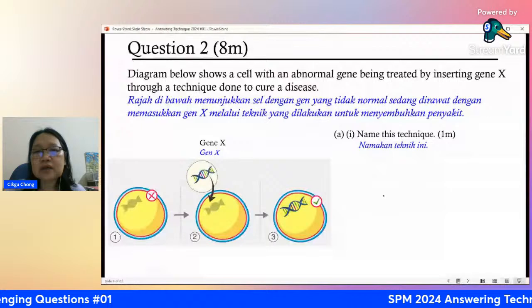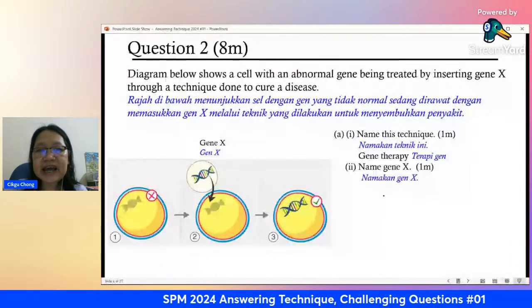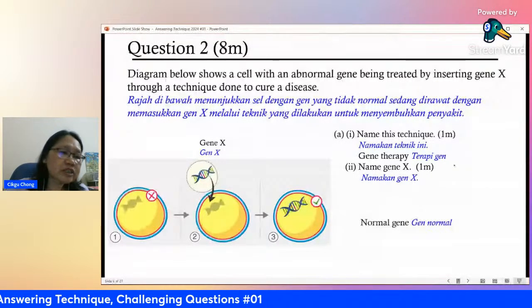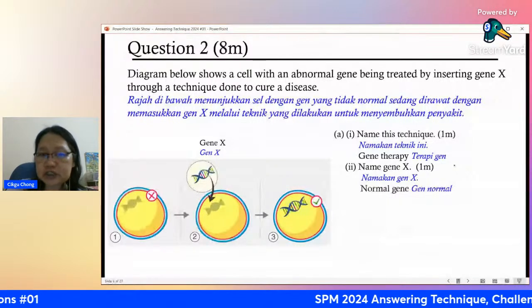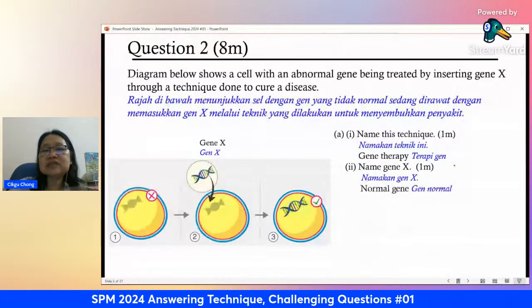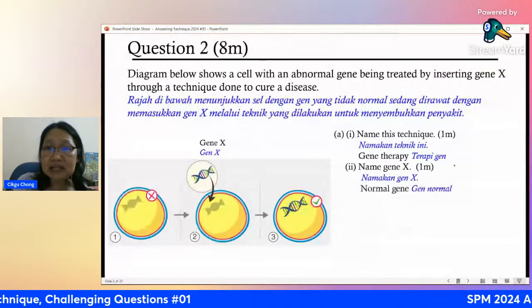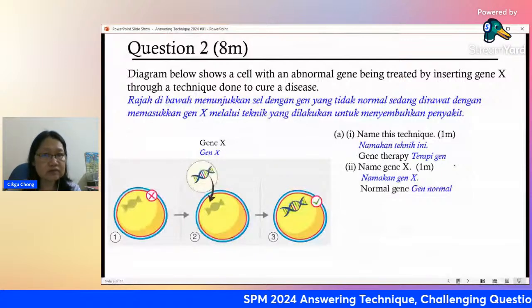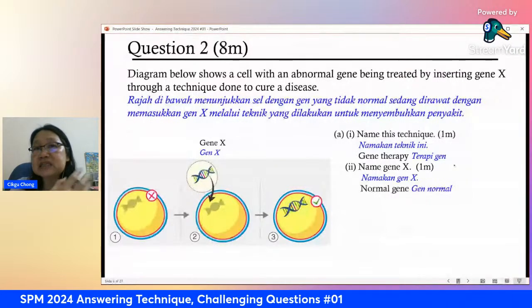Okay, question 2. Name gene X. This one, Ripa, you already answered this now. The gene X is the normal gene because this is the gene that you want to put inside. You see the question diagram 1? There's a cross here. That means this is a faulty gene. Inside here, we don't want that gene. We want to take out the faulty gene and put in the good gene. So this is actually the basis of genetic engineering. You are engineering, you are manipulating. You are trying to do something to the composition of the sequence of the DNA so that you will treat certain diseases. You can make the diseases better.